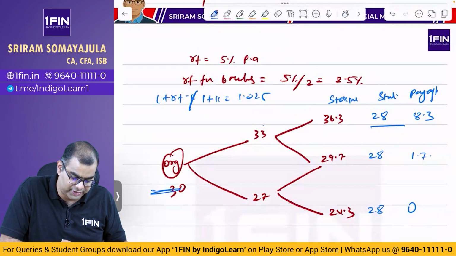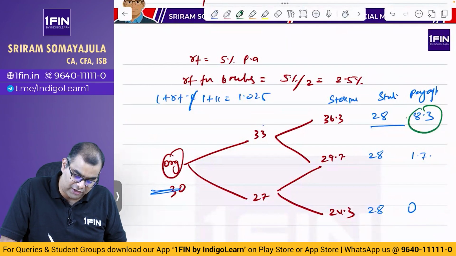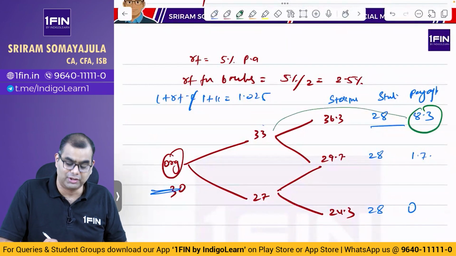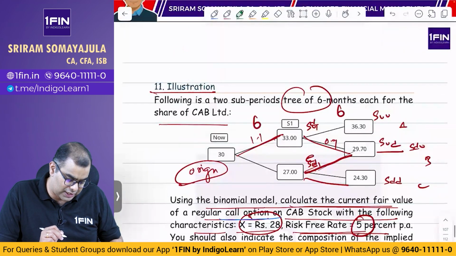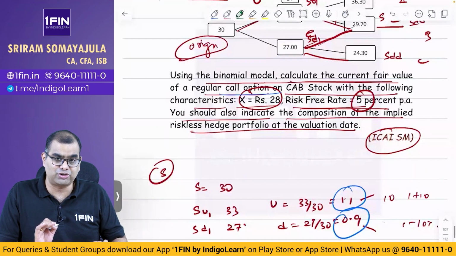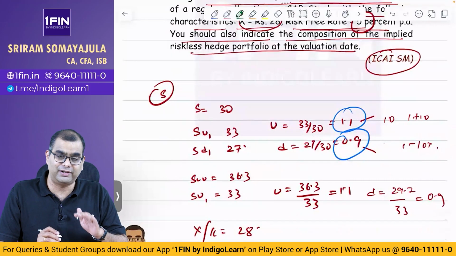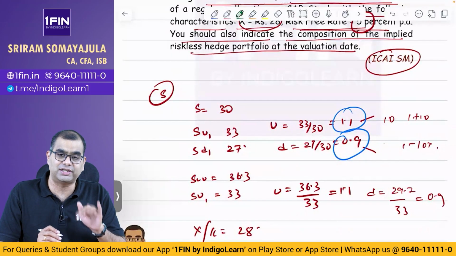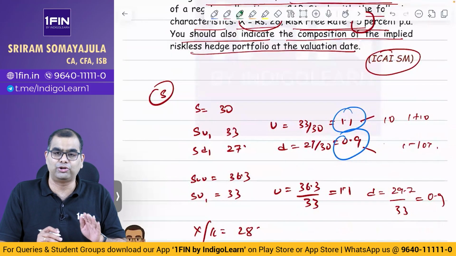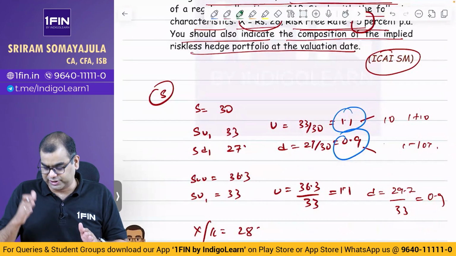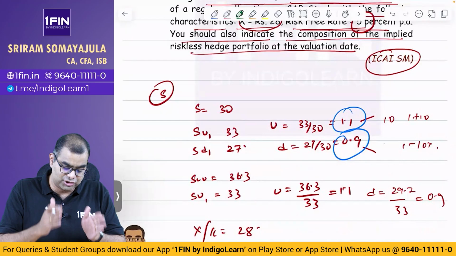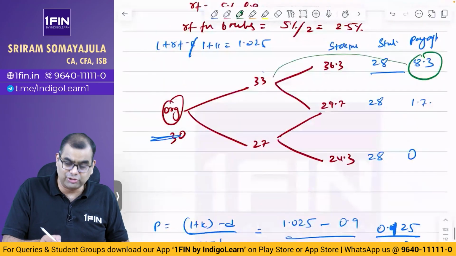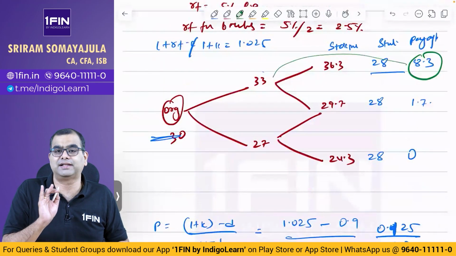Already payoffs inga varaikku compute pannirken. I am changing the color again. Okay, you compute the payoffs here. This payoff you are going to bring it here. This payoff you are going to bring it here. Idu enna options sonna, iva European, American edum sollala. So when they don't say anything, you presume it as European. Edukku solren, wait and watch. We'll have a question on American, then now you will understand what I'm talking about. For now, European, appo European enna story, it can be exercised only on a maturity date. Munnala ella onnum panna mudiyadu. So if it is European, then you cannot exercise it on any other date other than the maturity date.